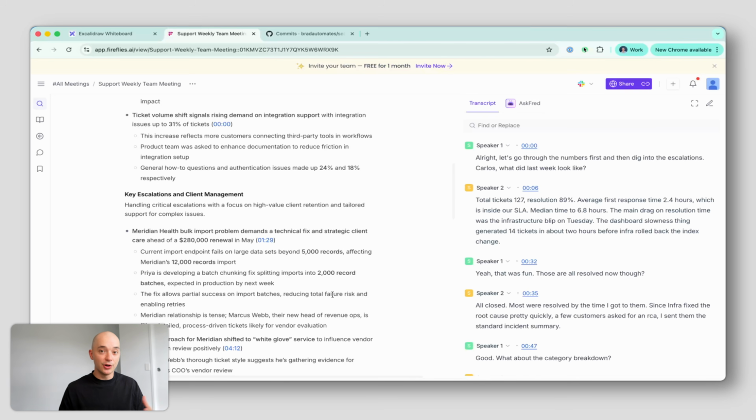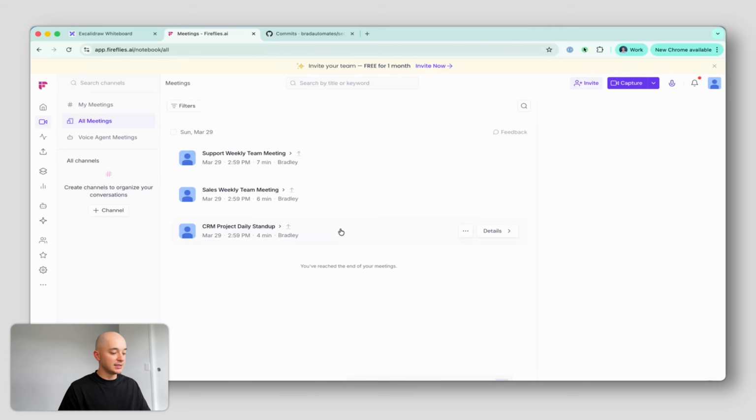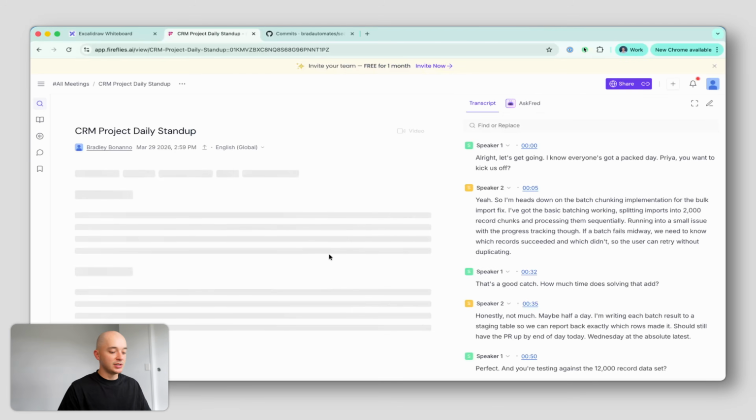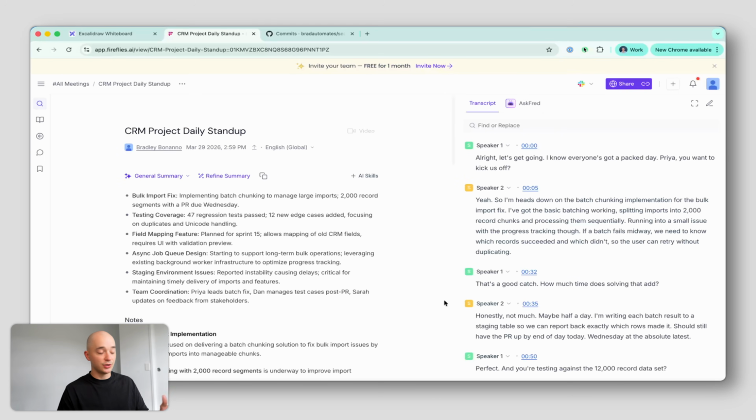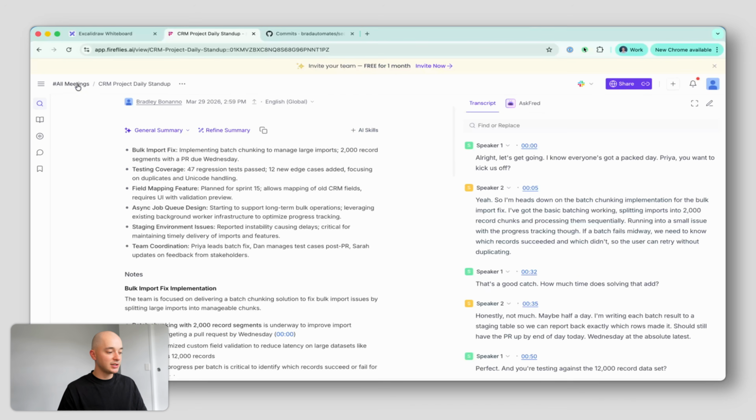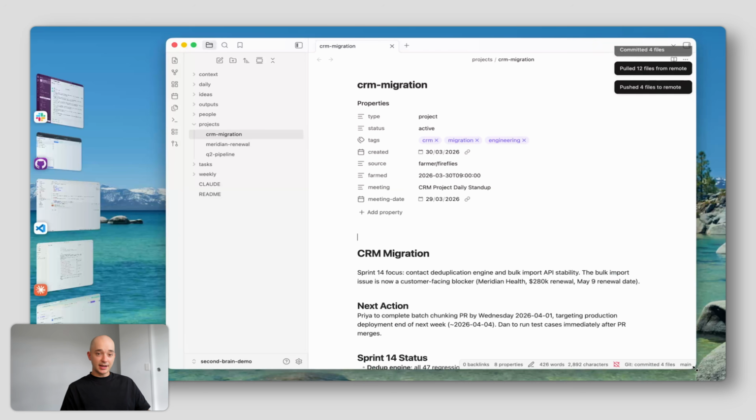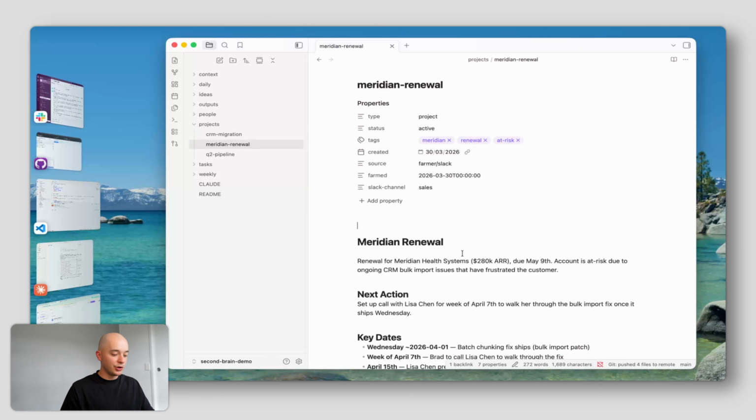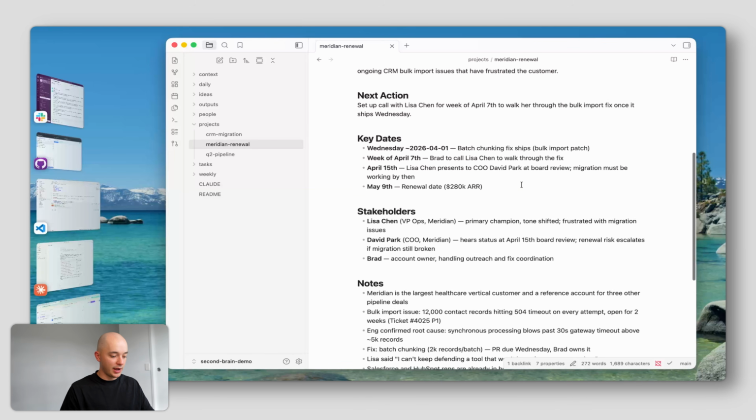It's something that I want to know if I'm walking into a meeting with Meridian. Added to that, we have the CRM migration project daily stand-up, where they've mentioned that they're working on a fix for Meridian and that it should be out soon. So all of this information is things that I need to know. So if I take a look at the vault, I can see that all of those files are being pulled in now to my local Obsidian thanks to that GitHub community plugin. I can see that the CRM migration's been updated and my Meridian renewal now has a bunch more extra information.